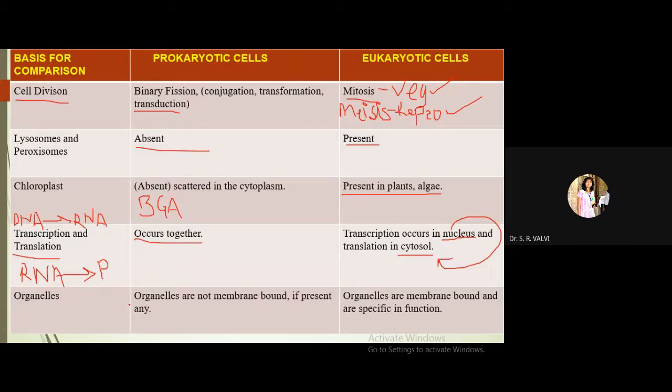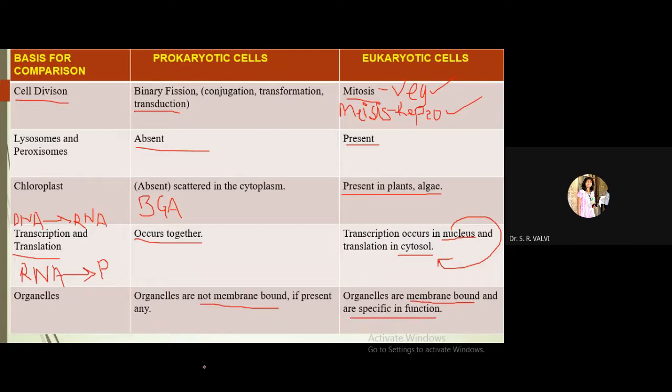Then come to the next: organelles. Here there are various organelles. In prokaryotic cells, they are not membrane bound, right? So what does membrane bound mean? Each organelle has its own membrane. Here there are no membrane bound organelles; membrane bound organelles are absent in a prokaryotic cell, whereas in eukaryotic cells the organelles are membrane bound, and are specific in function.